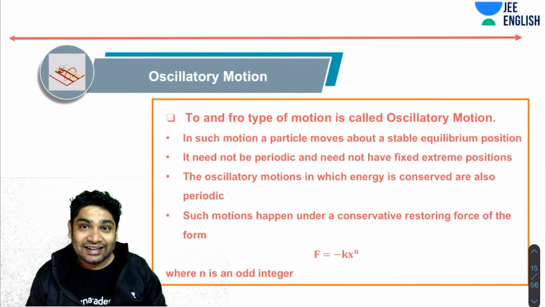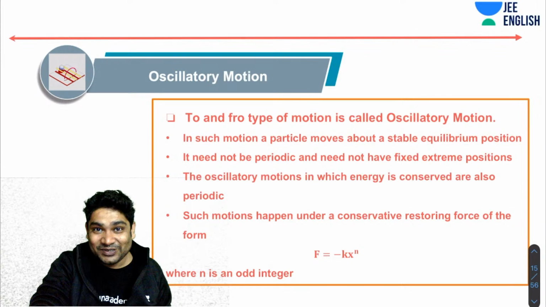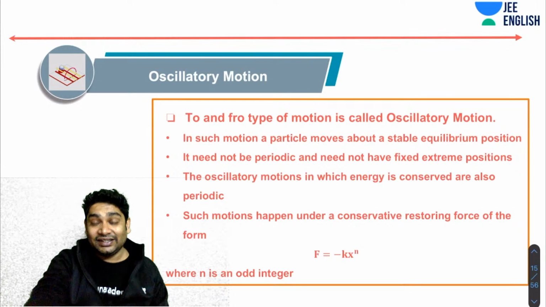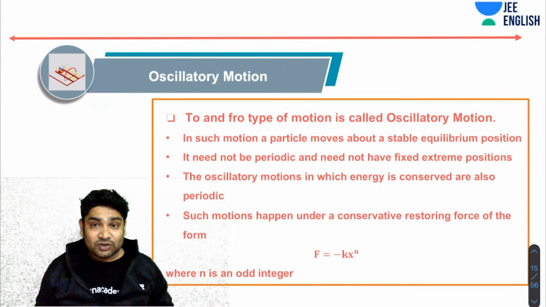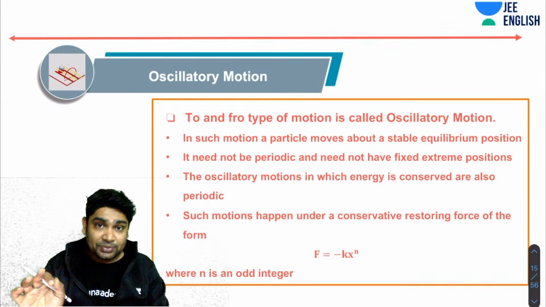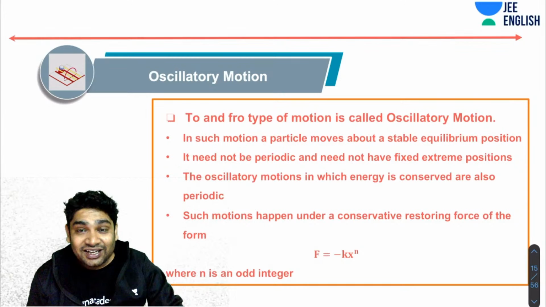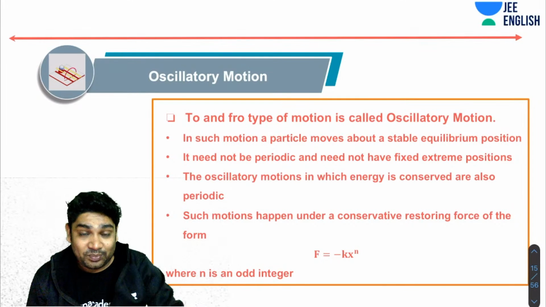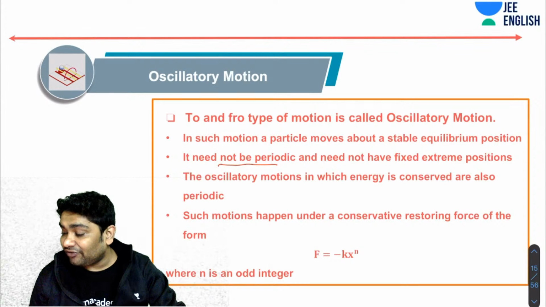You know that to and fro motion is what we call the oscillatory motion. In such a motion, a particle moves about a stable equilibrium position. All right, there has to be a stable equilibrium position. Why? By definition, a position of stable equilibrium is one where, if you disturb an object from it, then it will try and come back to that position. Now, please note that this motion does not need to be periodic, and need not have fixed extremes.